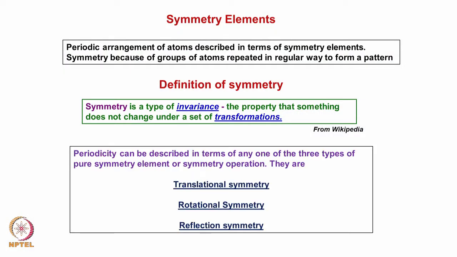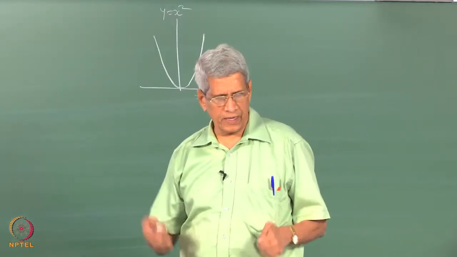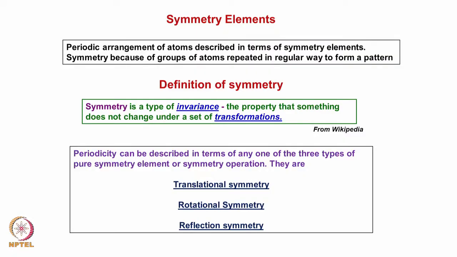So, when we talk of this sort of invariance as far as crystal structure is concerned, there are a few types of transformations which we can consider. One is translation, then rotation, then reflection, then we can have inversion. Under all these transformations, if the crystal looks identical, then we say that there is some symmetry associated with it.